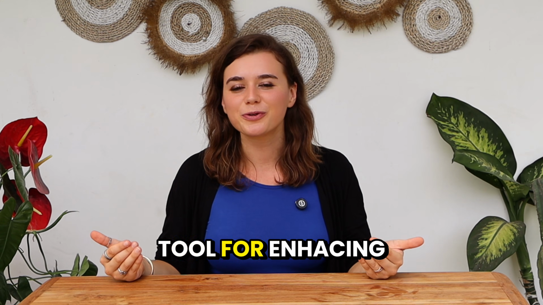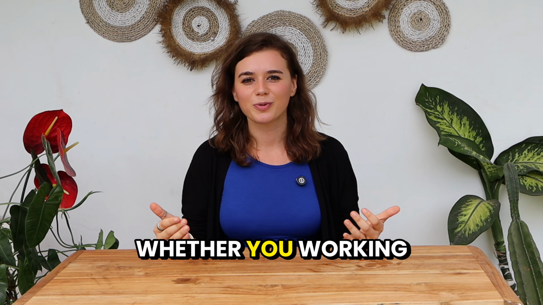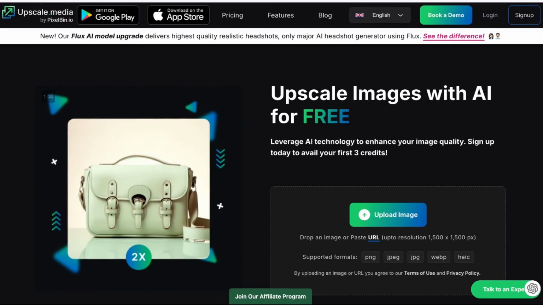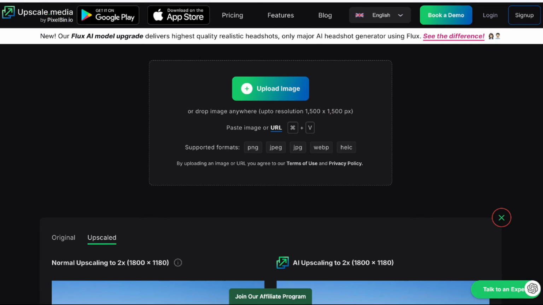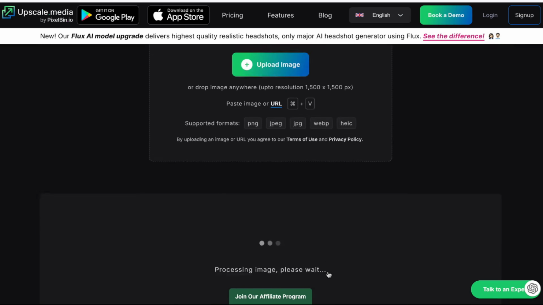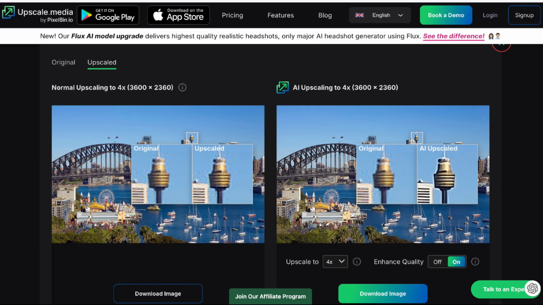Next is Upscale Media. It is a perfect tool for enhancing your images with just a few clicks. Whether you're working with old photos or low-resolution images, this tool can immediately upscale the quality and the sharpness. Imagine I come across an image of the Sydney Harbour Bridge on Google, but the quality is not great. With just a quick upload and an adjustment to upscale it 4 times, I can transform it into a stunning image that's great for sharing on social media.